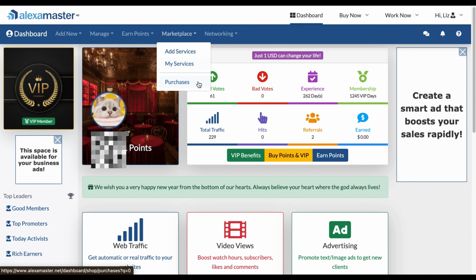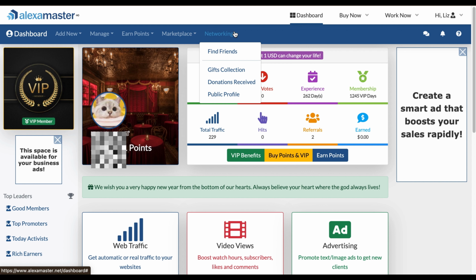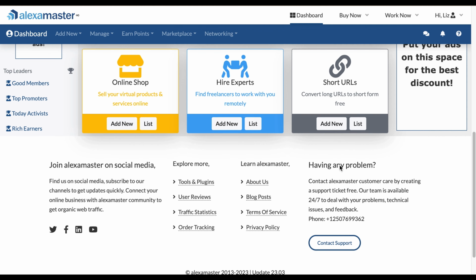With Marketplace, you can find some freelancers to help you with your work, or you can find some freelance job here. Do you want to get more social activity points? Well, you can find some friends at the networking or send them some gifts, or check if you receive some donations.